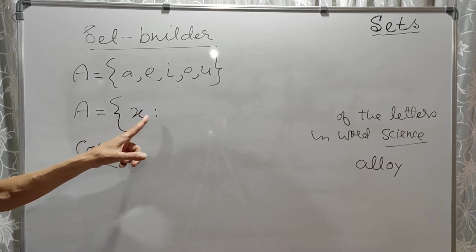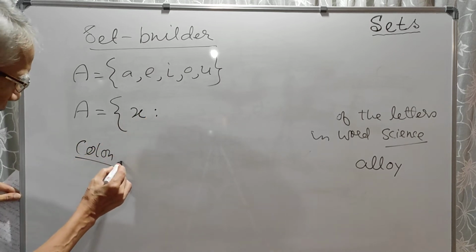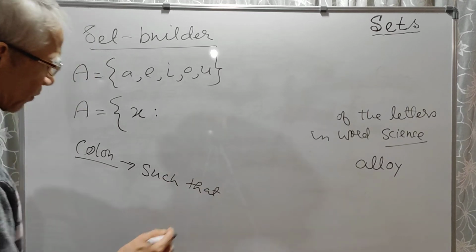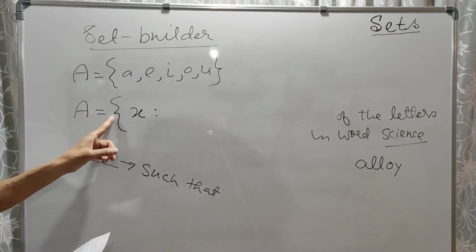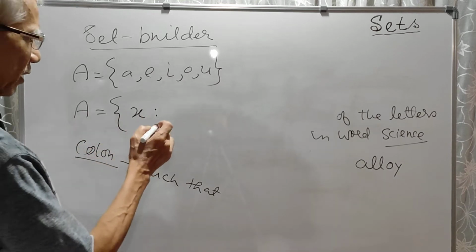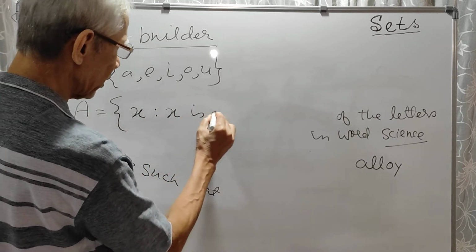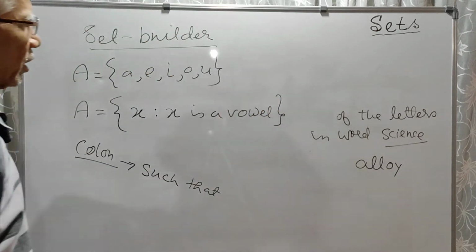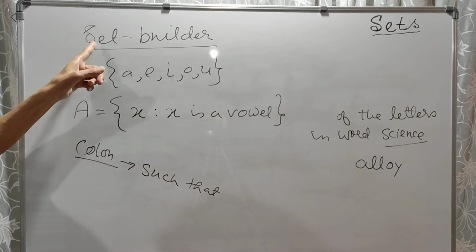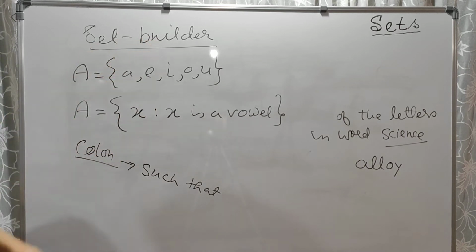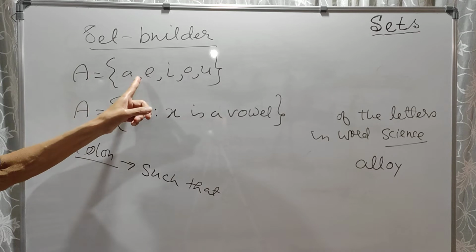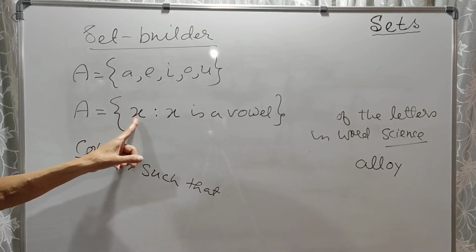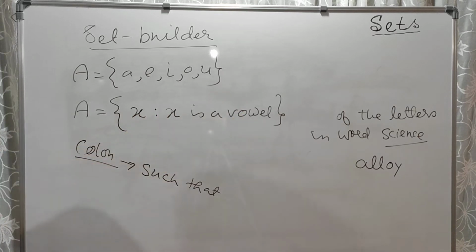So this colon means such that. So A is a set of X such that X is a vowel. So this is the set of vowels in builder form. So common property we have found, each of them is a vowel. So this is how we write.